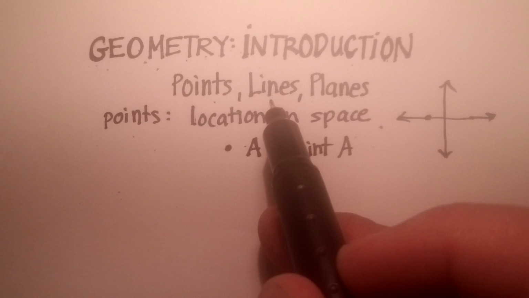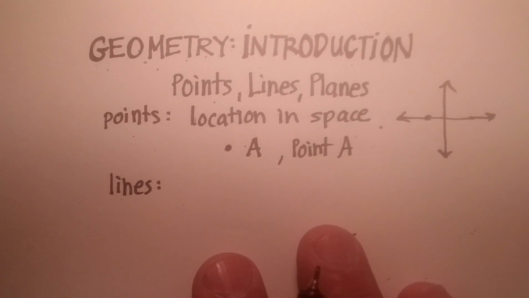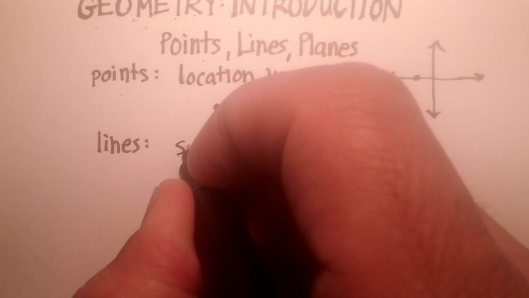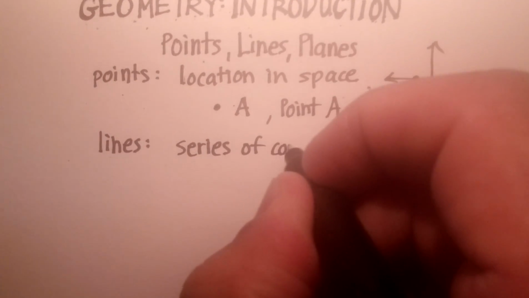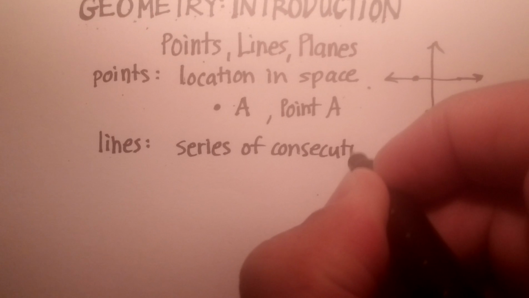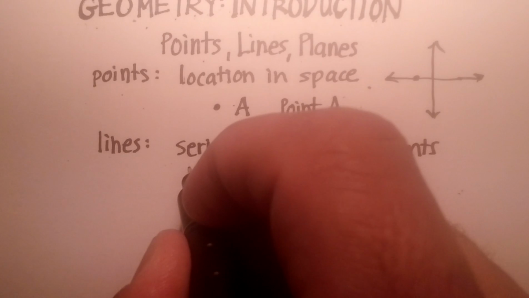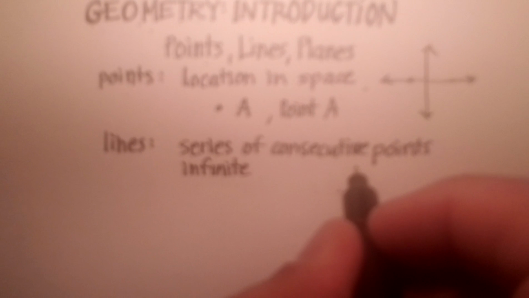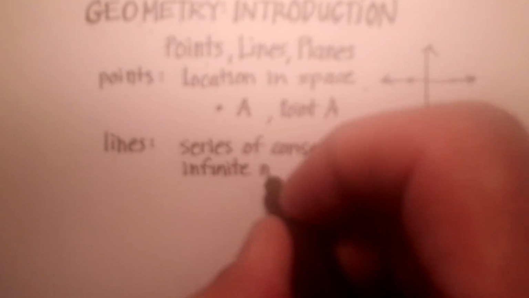Let's build on that, and let's go to lines. What is a line? So lines use points as part of their definition. Think of a line as a series of consecutive points. Now, a couple characteristics of this series. First of all, it's an infinite series. All right? A line extends towards infinity in both directions. Okay, so it's an infinite number of points.